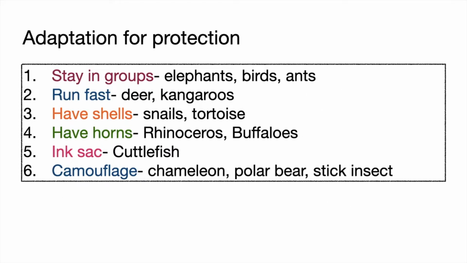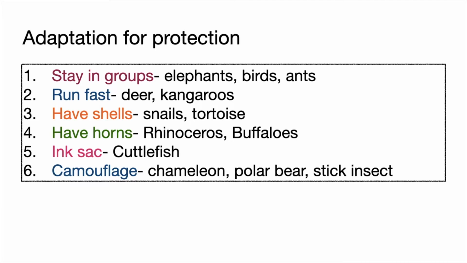Adaptation for protection. Some animals stay in groups. Examples, elephants, birds, and ants. Some run fast, like the deer and kangaroos. Some have shells, and they recoil into their shell if they see any danger. Examples, snails and tortoise. Some have horns, like rhinoceros and buffaloes. Some have an ink sac, like the cuttlefish. It squirts ink on its